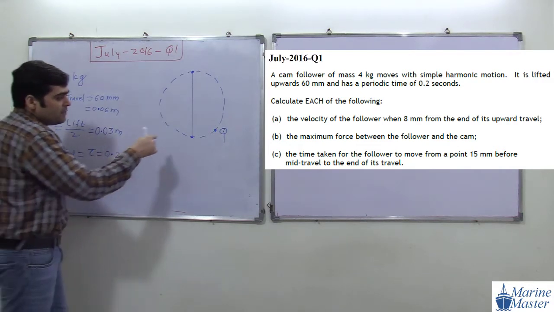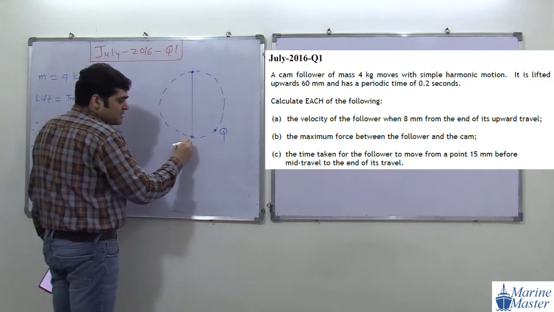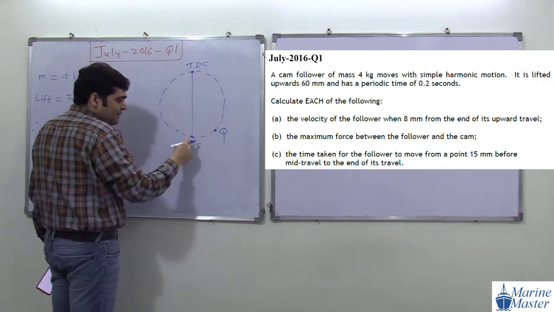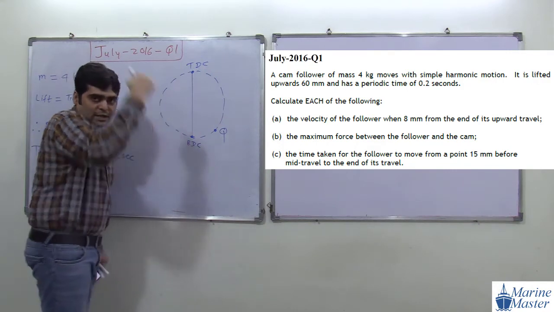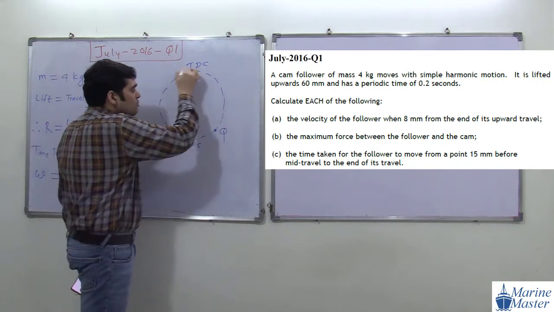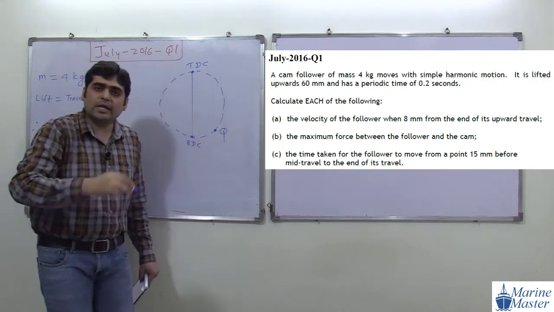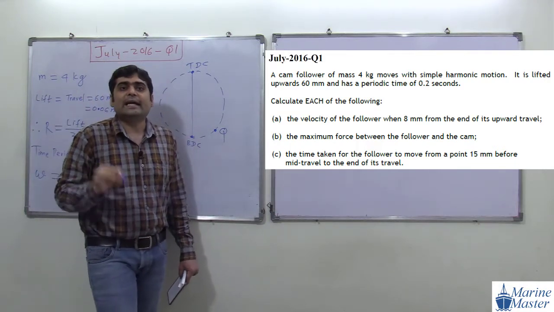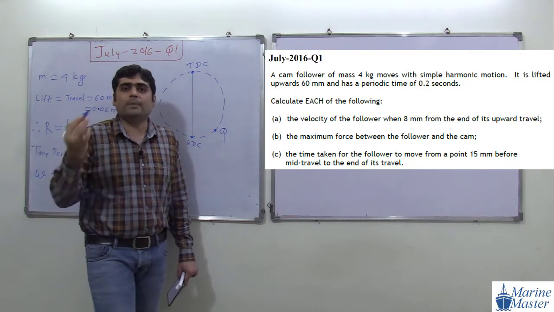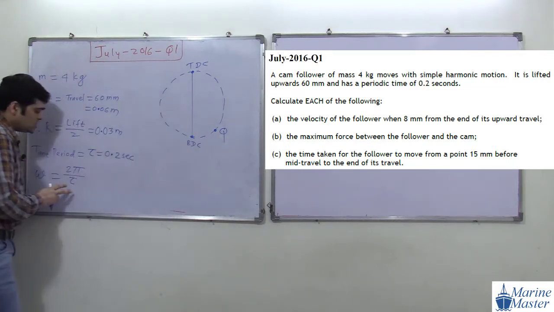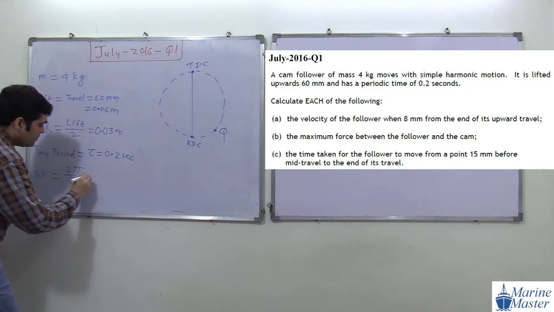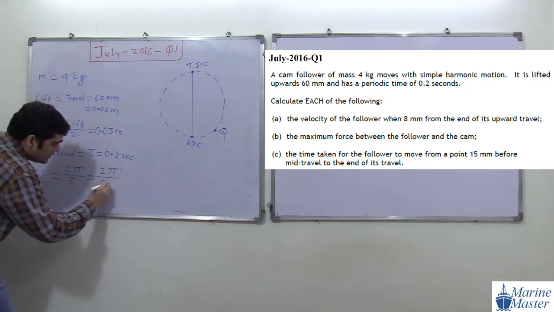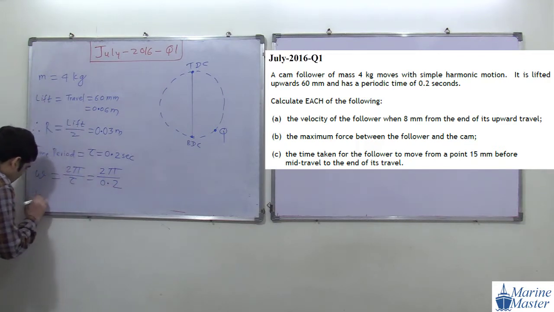When our piston goes from the bottommost position BDC to TDC and again comes back from TDC to BDC, that means one oscillation. So point Q moves in one complete circle, and the angle covered by point Q is 360 degrees, which in radians is 2 pi radian. Because for the calculation of omega we need the value in radians, so 2 pi by 0.2 second.